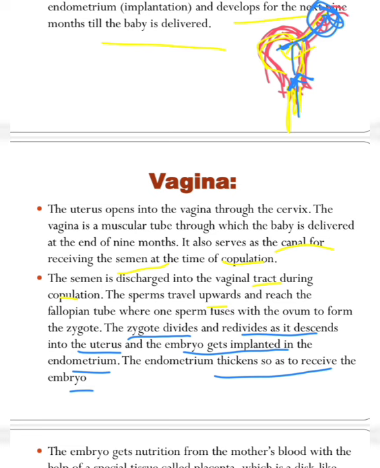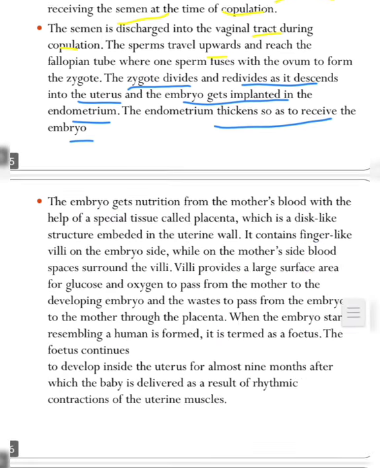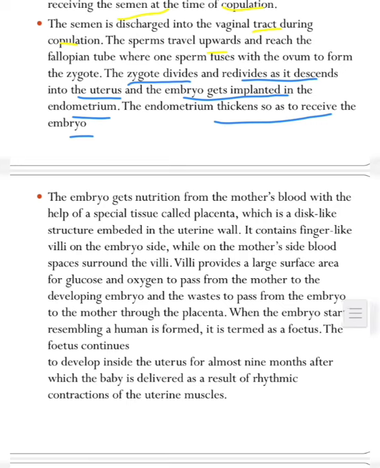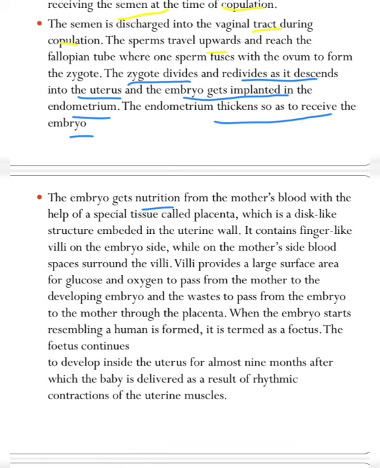The embryo gets nutrition from the mother's blood. So after fertilization, when the embryo is produced, it will get its nutrition from the mother's blood with the help of a special tissue called the placenta. Okay, so we can see that when the baby takes birth, outside that baby one layer is found that is known as the placenta.